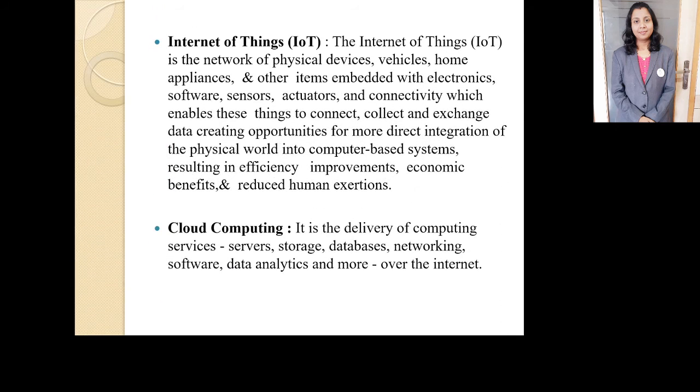Next is Internet of Things. IoT is the network of physical devices, vehicles, home appliances and other items embedded with electronics, software, sensors, actuators and connectivity, which enables these things to connect, collect and exchange data, creating opportunities for more direct integration of the physical world into computer based systems, resulting in efficiency improvements, economic benefits and reduced human exertions. Okay, all the physical devices which are in the network are connected so that we can connect, collect and exchange the data. So that is IoT.